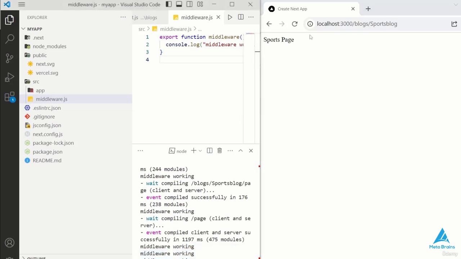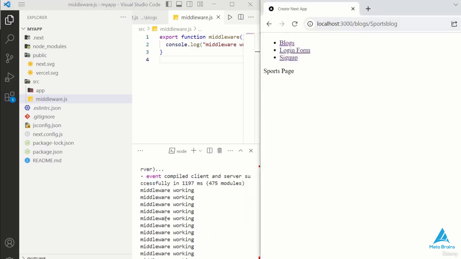Then here we can see middleware, but it will be rendered only once. But if you refresh the whole website, you can see all the pages are redirected and rendered again. That's why multiple "working" messages are displayed in the terminal. Okay, so you can use middleware like this basically.